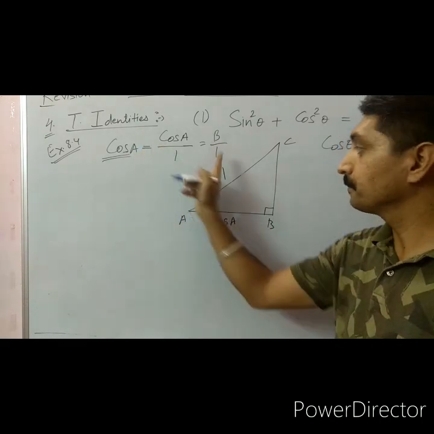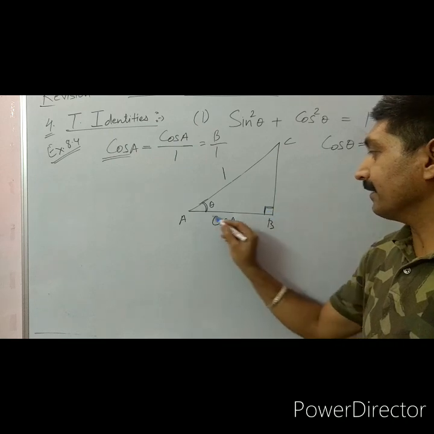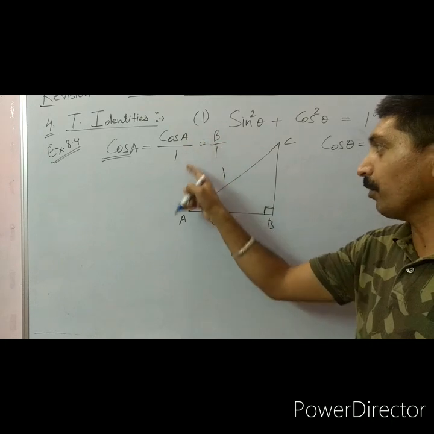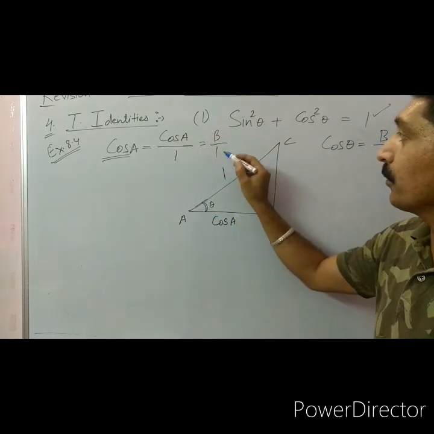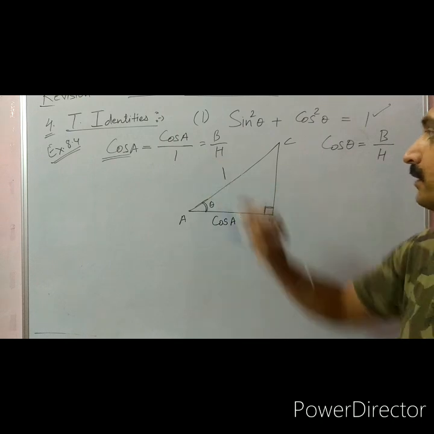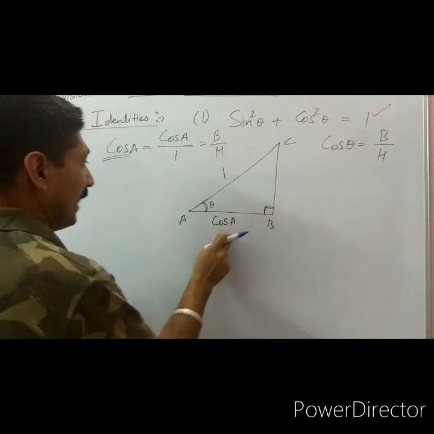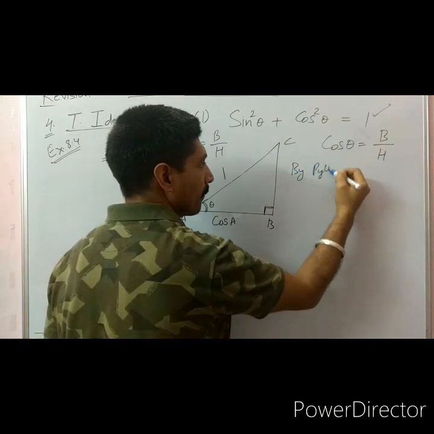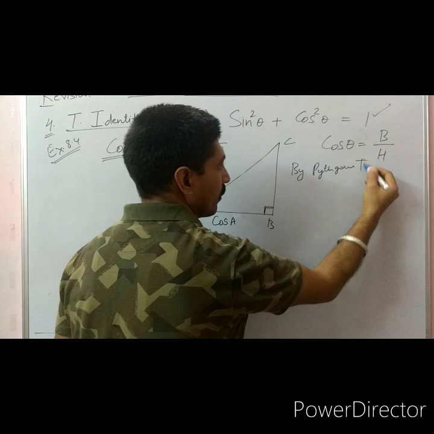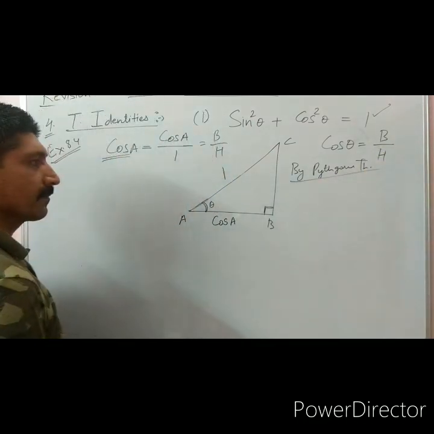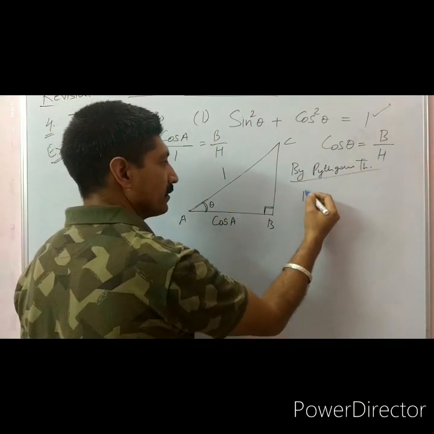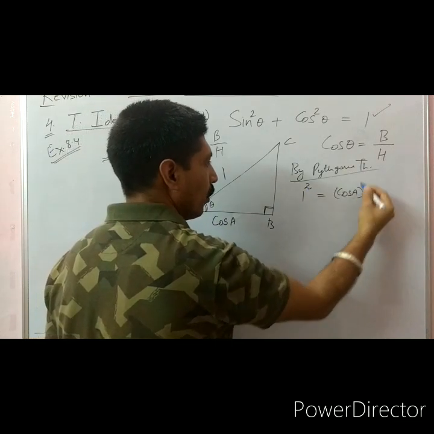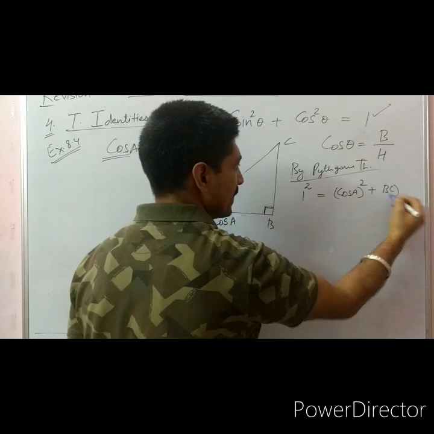I hope it is very clear. If this is the right angle and I am talking about angle A here, then cosine of A means cosine of A upon 1, base upon hypotenuse. So hypotenuse here is 1. So applying Pythagoras theorem, it says that 1 square, that is AC square, is equal to cosine of A whole square plus BC whole square.